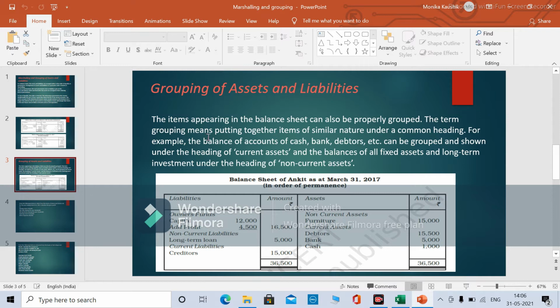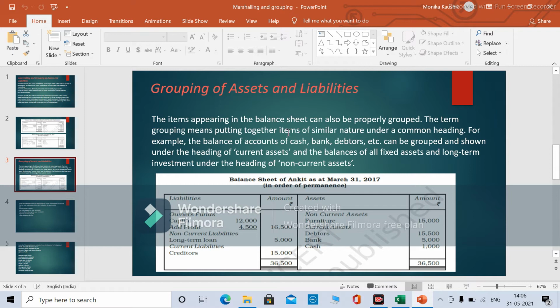The term grouping means putting together items of similar nature under a common heading. For example, the balance of accounts of cash, bank, debtors, etc. can be grouped and shown under the heading of current assets. We all know the meaning of current assets, and the balances of all the fixed assets and the long term investment will be covered under the non-current assets.